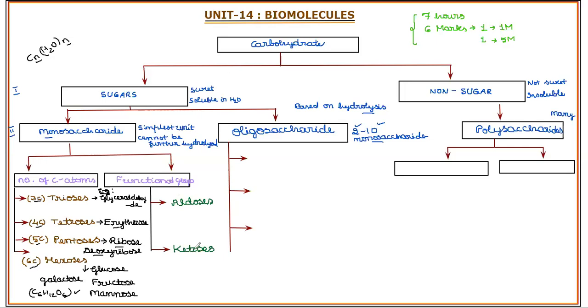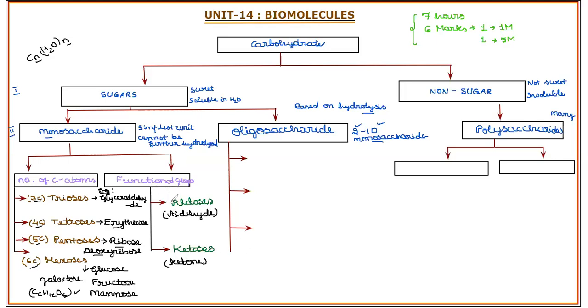That we mentioned earlier in the definition, which you can recall here to relate the classification. Now, if the respective monosaccharides contain aldehyde as a functional group, then they are called aldoses. If they contain ketone as the functional group, then they are called ketoses.